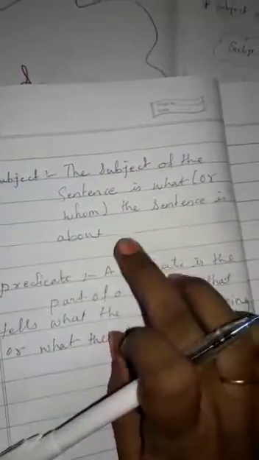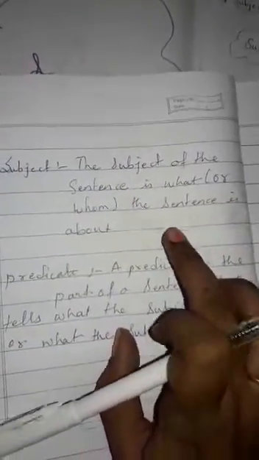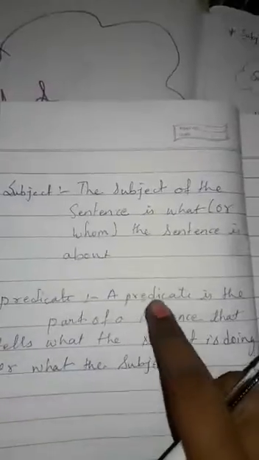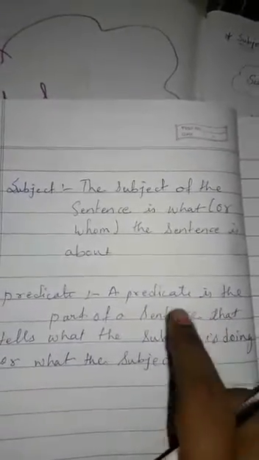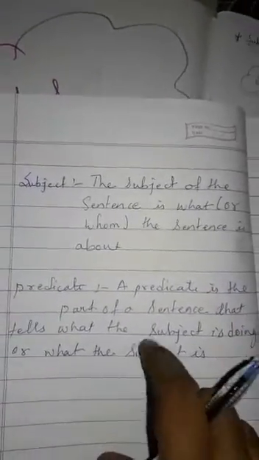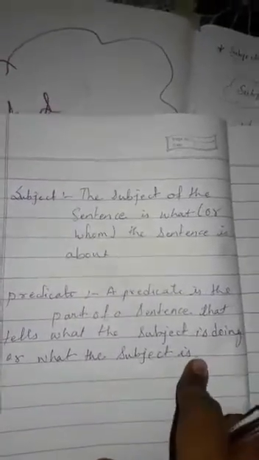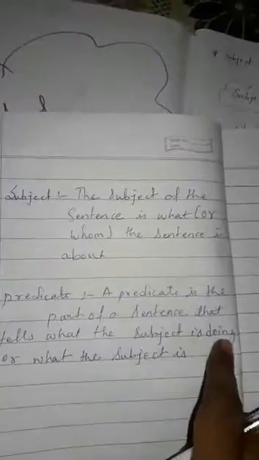A predicate is the part of a sentence that tells what the subject is doing or what the subject is.